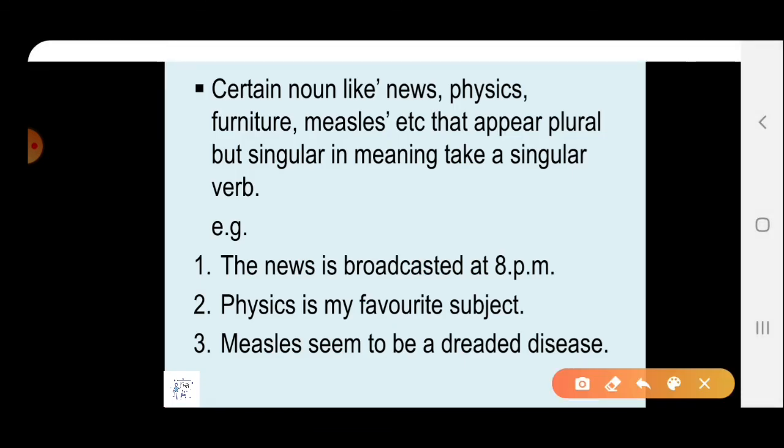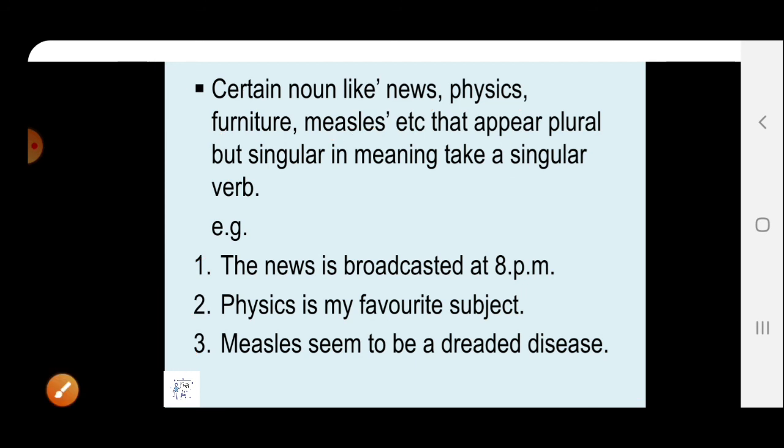Next, certain nouns like news, physics, furniture, measles, etc. actually seem to be plural in form, but in meaning they are singular, and we usually take a singular verb with them. How? The news is broadcast at 8 p.m. Physics is my favorite subject. Measles seems to be a dreaded disease.